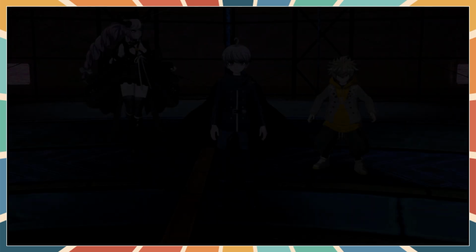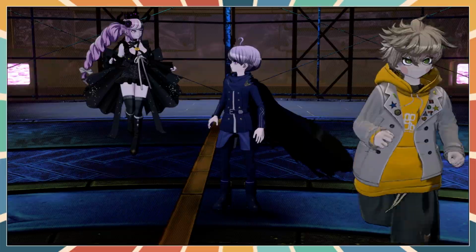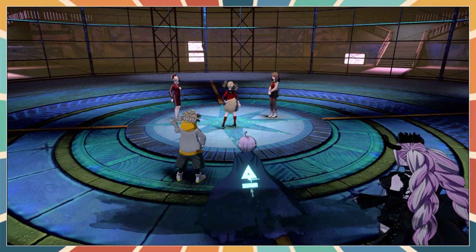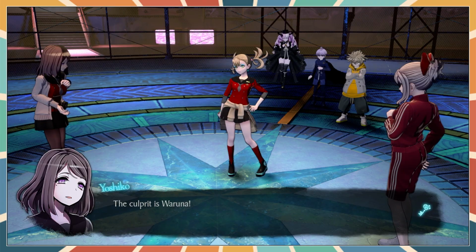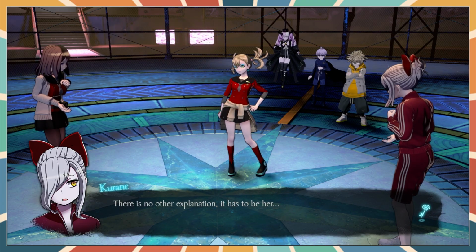So is it not applied using the brush? Was the brush just the transport of the poison? Oh, hello, girls. It's them. The culprit is Warna! It's supposed to be a shadow, but it makes the hair look so dark on one side. Look. It's crazy. There is no other. You're crazy. It has to be her.